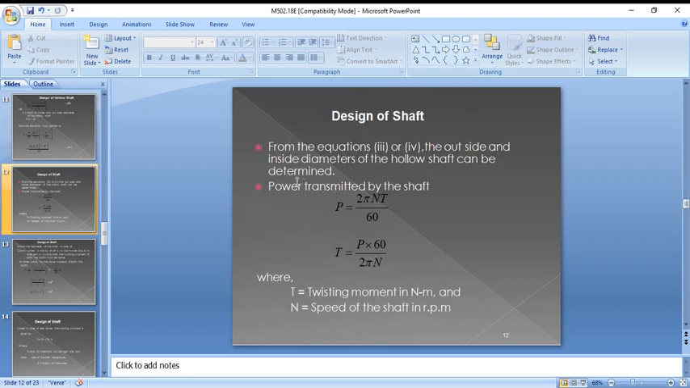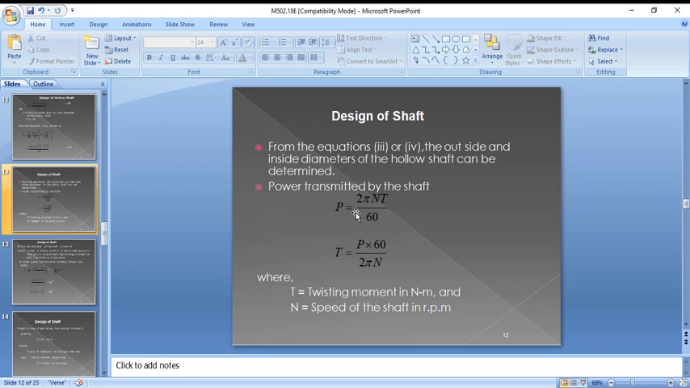So next, we need to find the power transmitted by the shaft. If the shaft is running at n revolutions per minute, then the work done per second is equal to torque into angular displacement. Work done per second, the rate of doing work, is nothing but power.